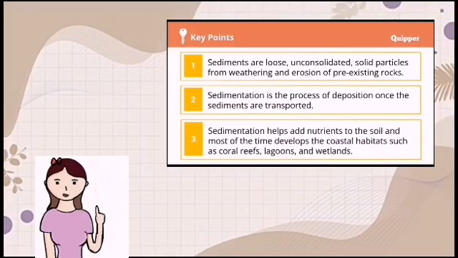Key points. Sediments are loose, unconsolidated solid particles from weathering and erosion of pre-existing rocks. Sedimentation is the process of deposition once the sediments are transported. Sedimentation helps add nutrients to the soil and most of the time develops coastal habitats such as coral reefs, lagoons, and wetlands.